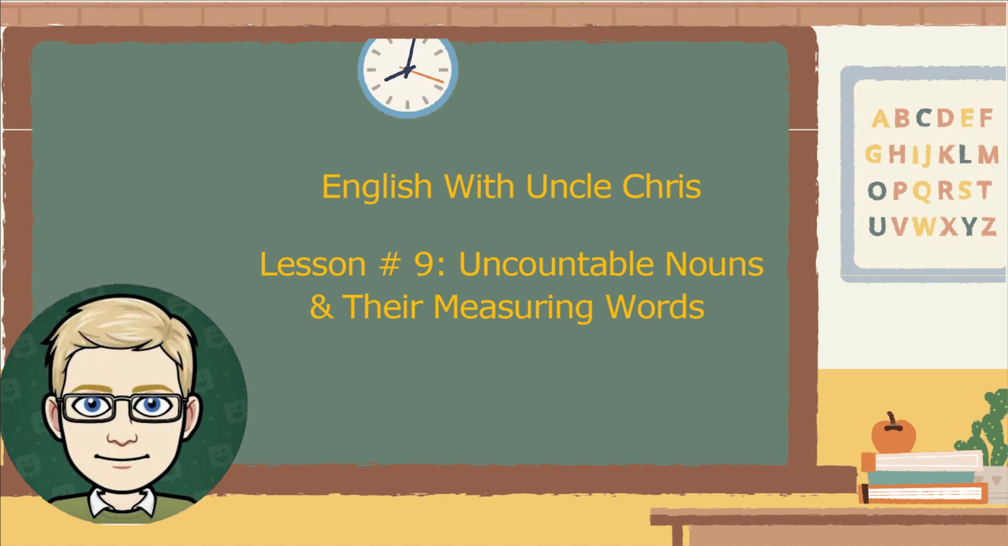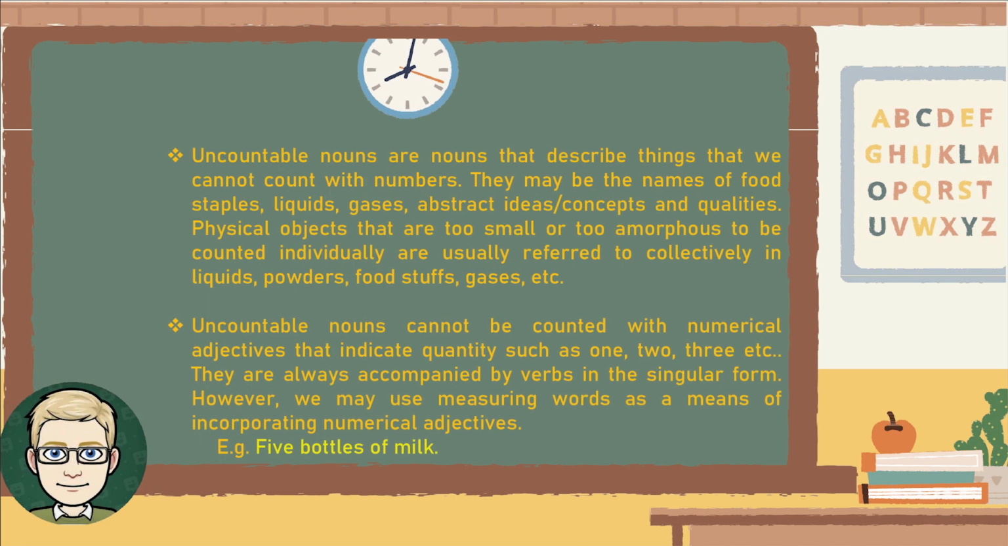English with Uncle Chris. Lesson number 9. Uncountable nouns and their measuring words. Uncountable nouns are nouns that describe things that we cannot count with numbers. They may be the names of food staples, liquids, gases, abstract ideas or concepts and qualities.